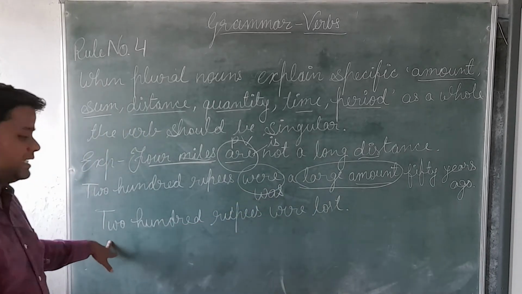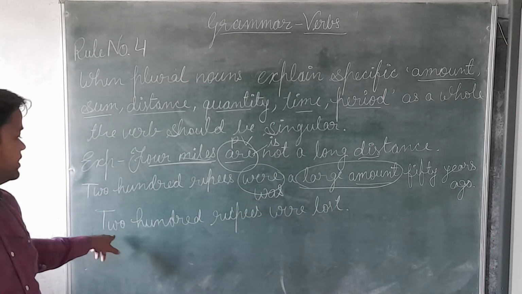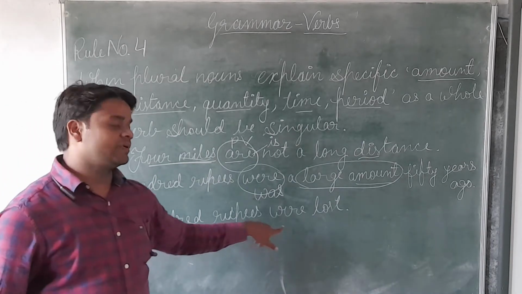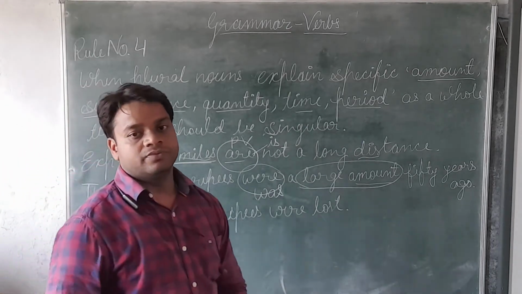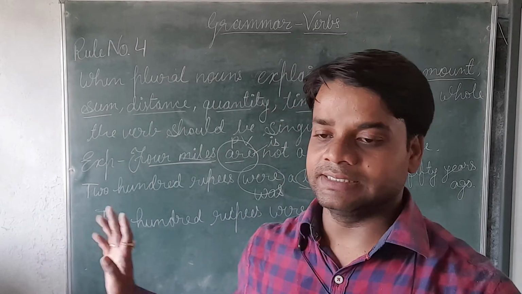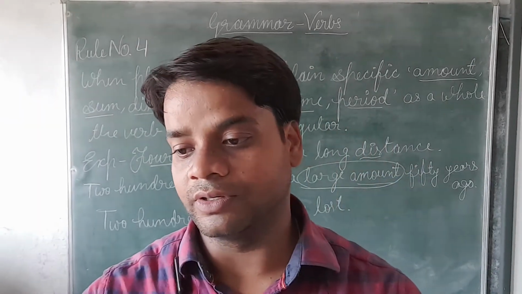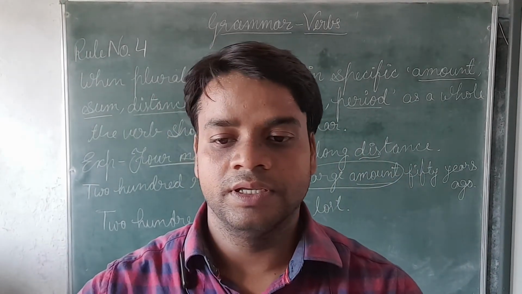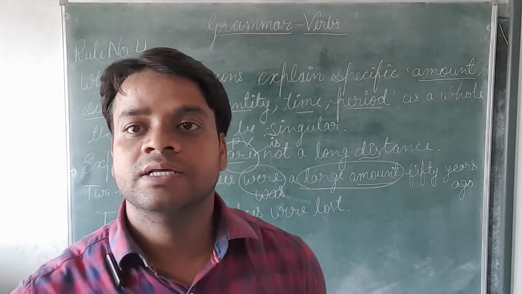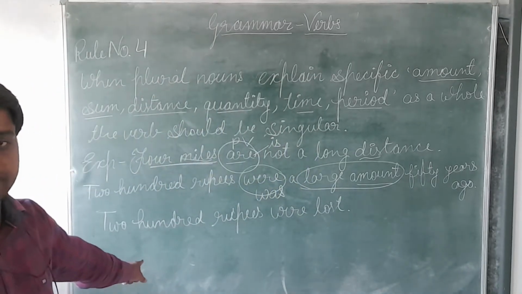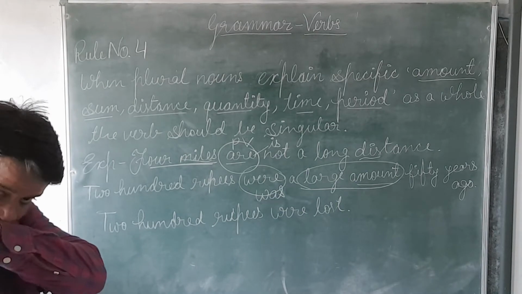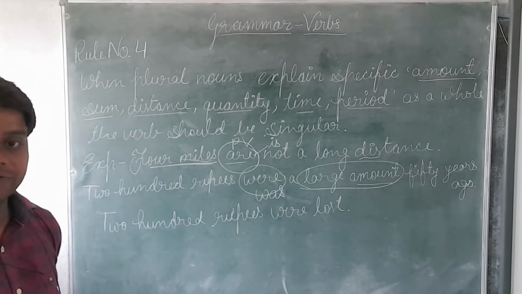Okay, now we will see the third example. 200 rupees were lost. Now here you have to tell whether it is correct or wrong. Is the last sentence correct or wrong?